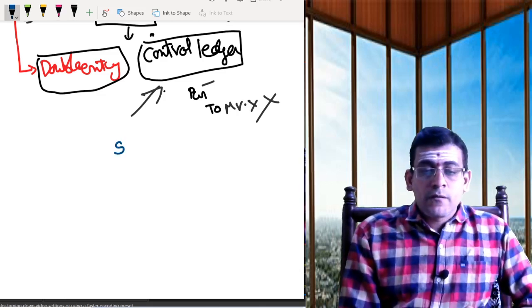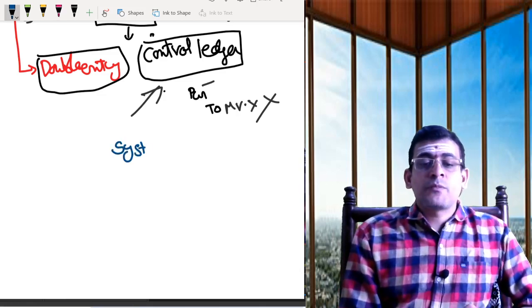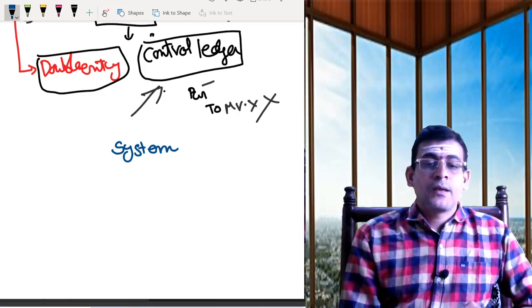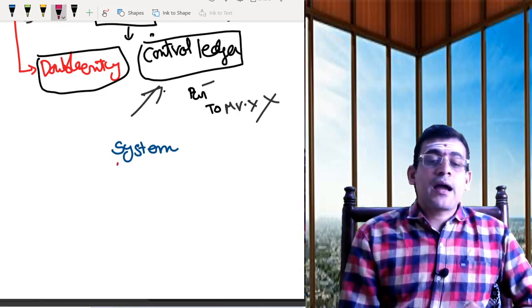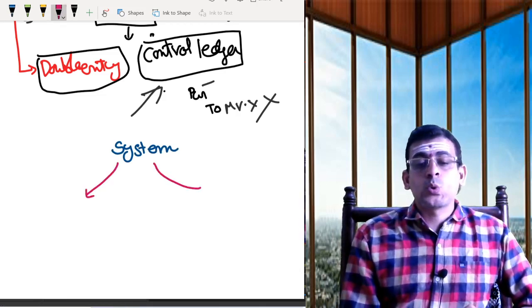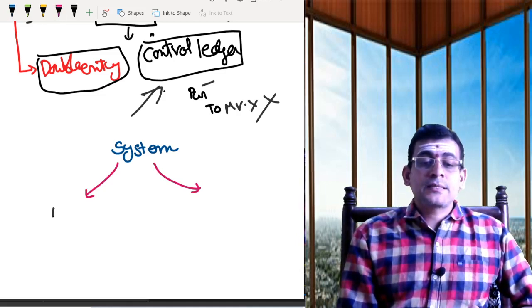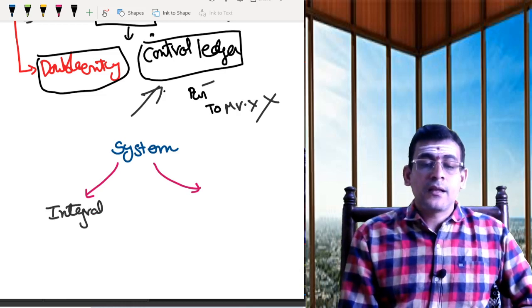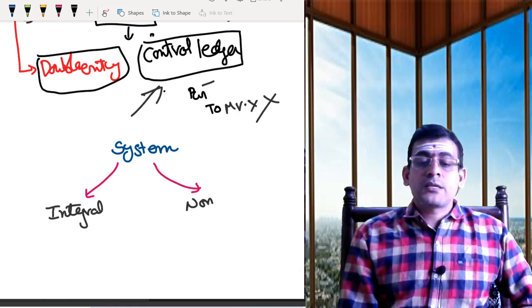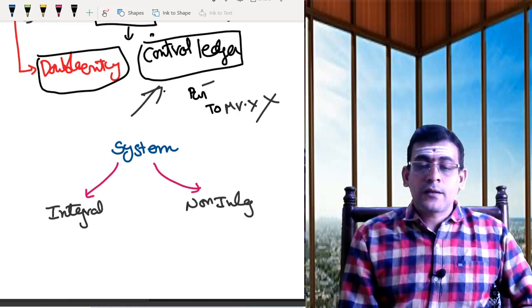So now we have entered the system. In this system, we have discussed that there are two things: one is integral, and another is non-integral.